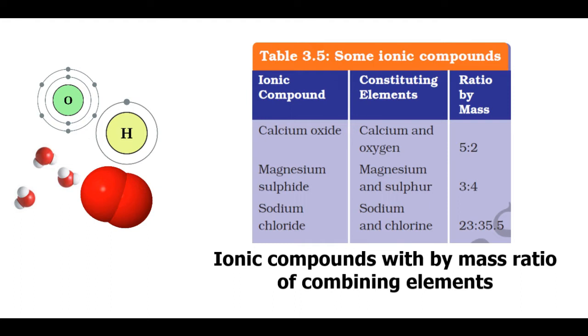Sodium chloride, as we have already seen, has sodium cation and chloride anion. The mass ratio here is 23:35.5. Can you try to find out the ratio by number of atoms of elements for these compounds? Refer to the atomic mass table and follow the same procedure as you had earlier.